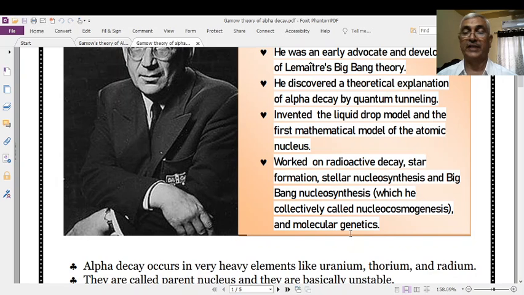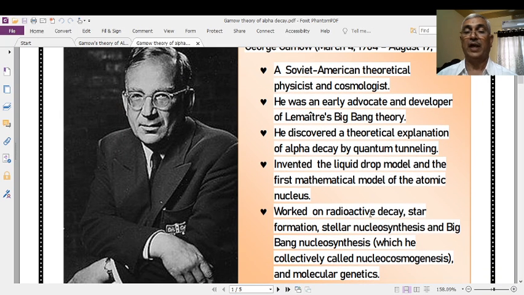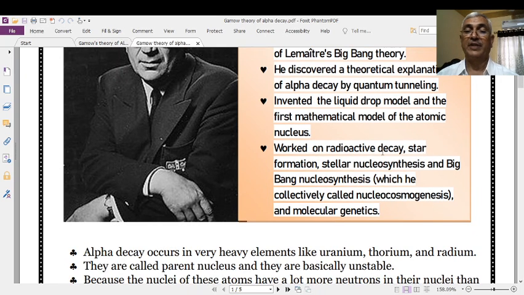These are excellent contributions, and as far as the present theory is concerned, there is one most important phenomenon, that is known as the quantum mechanical tunneling effect, which was discovered by him theoretically, and by means of this he can explain the decay of alpha from the nucleus. Second thing, let us talk a few words about the natural radioactivity.